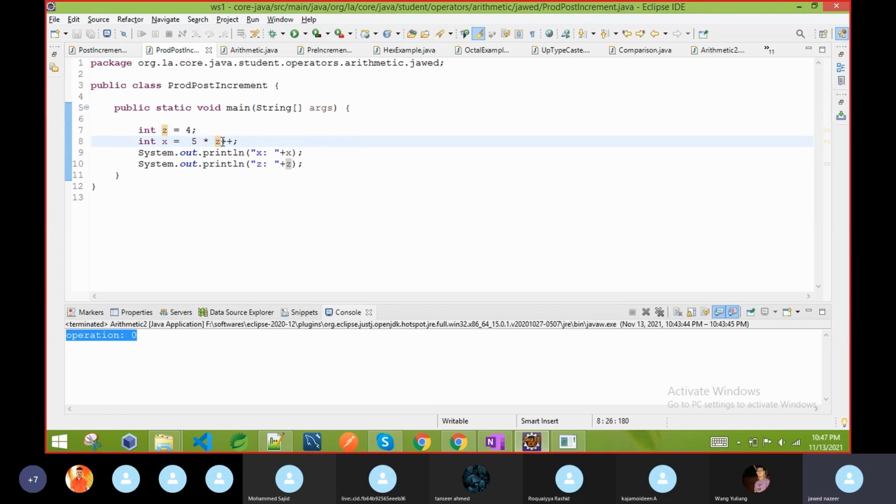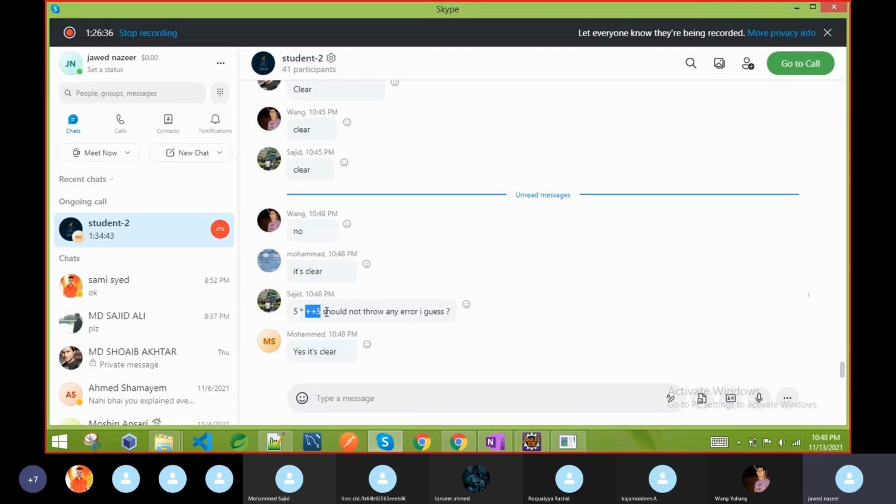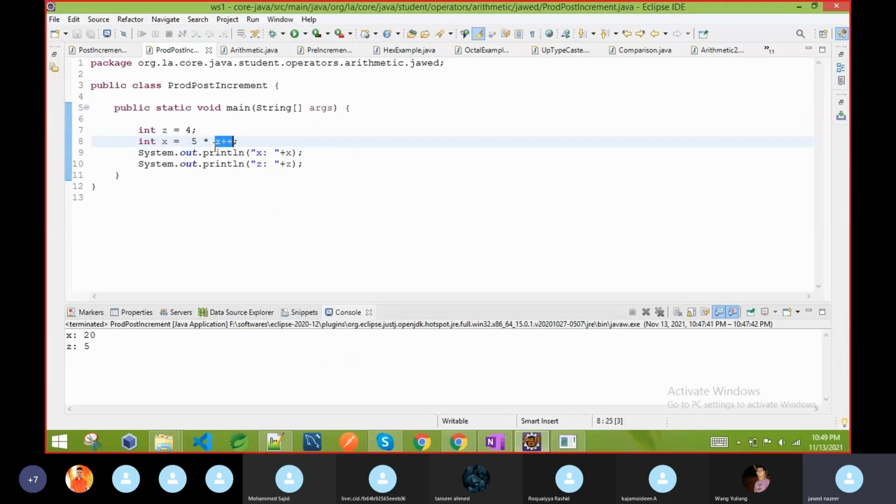Why 20? Because here we are getting only 4, which is the latest value of z, but after this expression is completed, then the z value increases by 1. So we will run this program. So see, x is equal to 20 and z is 5. Mr. Sajid, you try this expression and next class tell me whether it throws an error or not. So this is the post increment.